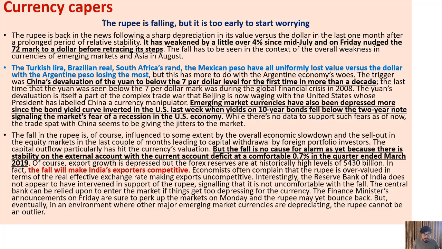First article, important for GS paper 3 and 2 also. Rupee is falling. You see it has touched the 72 mark, and it's a concerning issue because when we talk politically, political parties, when they are in power, they say something, and when they are not in power, they say just the opposite for that issue.